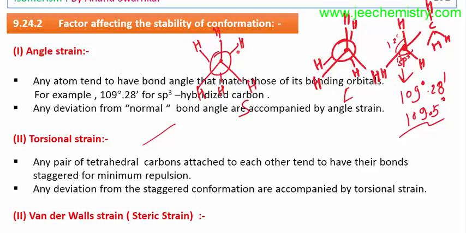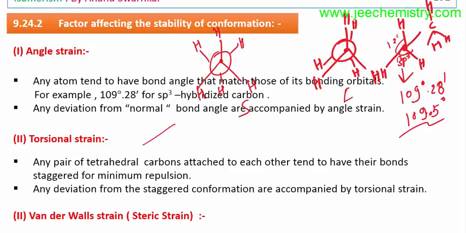In the staggered conformation, the bonds are at a distance; they are not very close. In the eclipsed conformation, the bonds are very close. That's why there is repulsion between these bonds, and that's why atoms try to stagger their bonds, so that the repulsion will be minimum. This is called the torsional angle. So any pair of tetrahedral carbons attached to each other tend to have their bonds staggered. A tetrahedral carbon means an sp3 hybridized carbon.